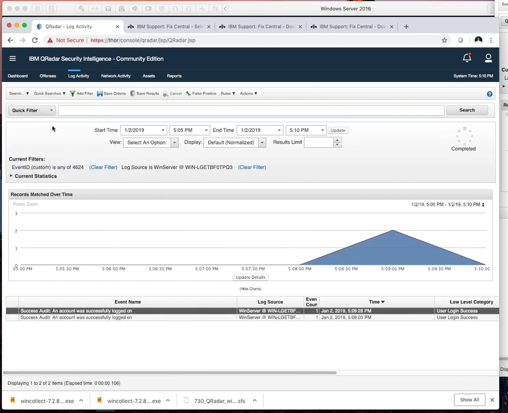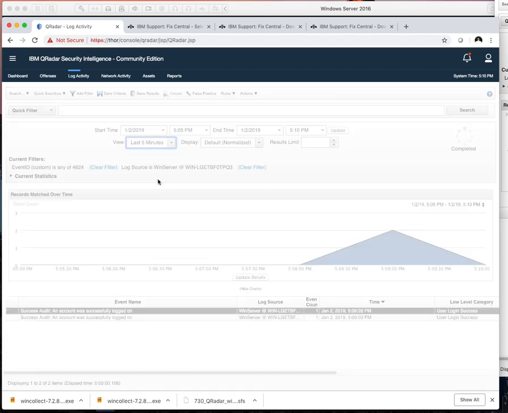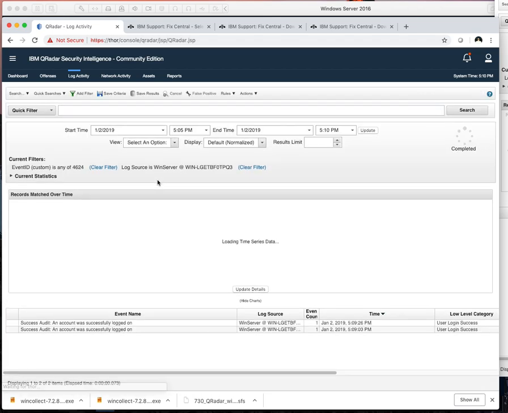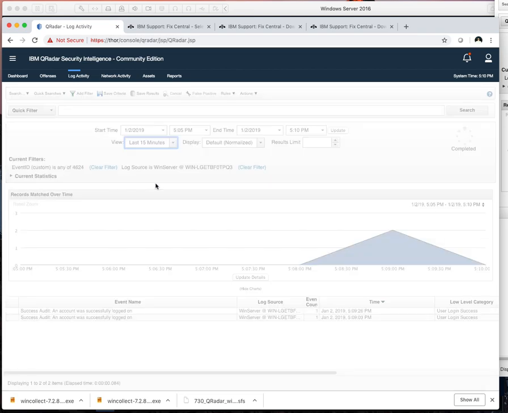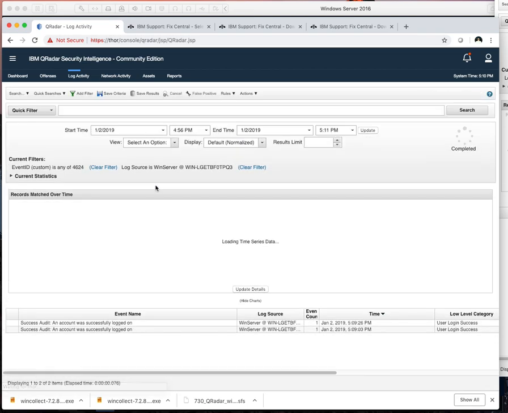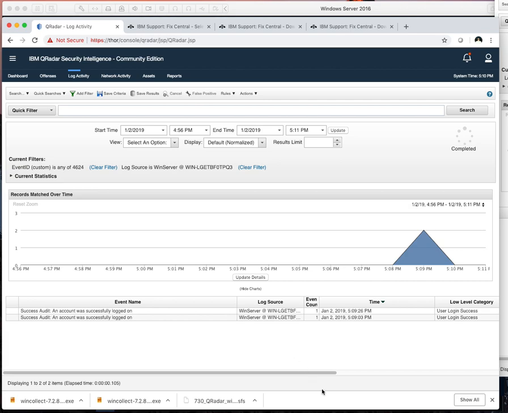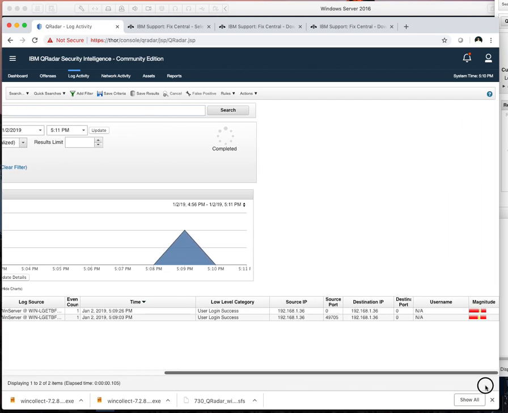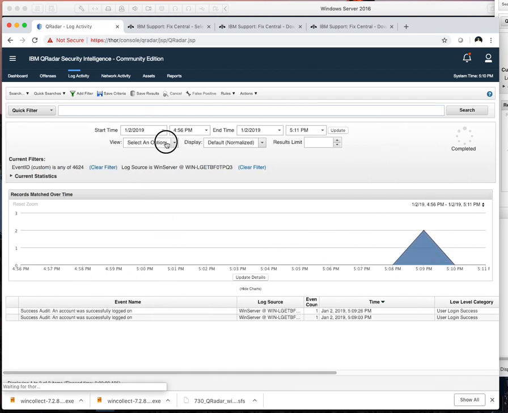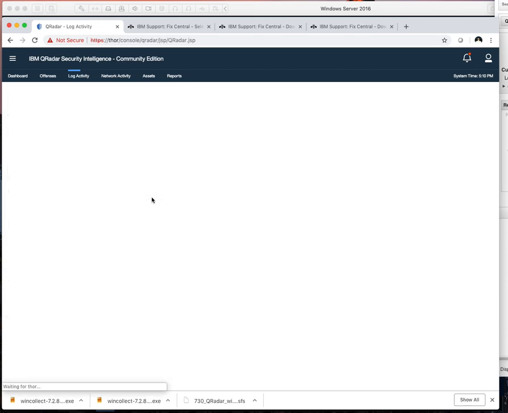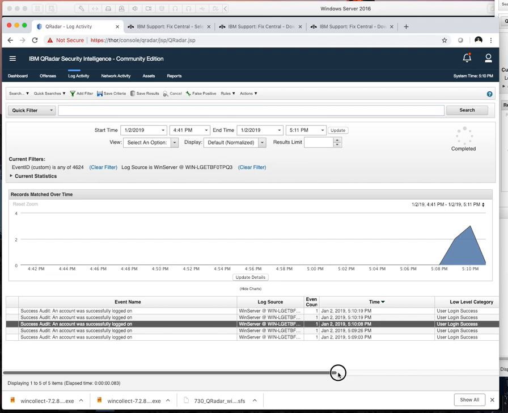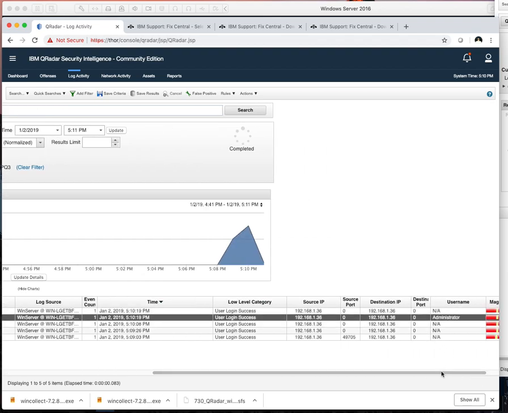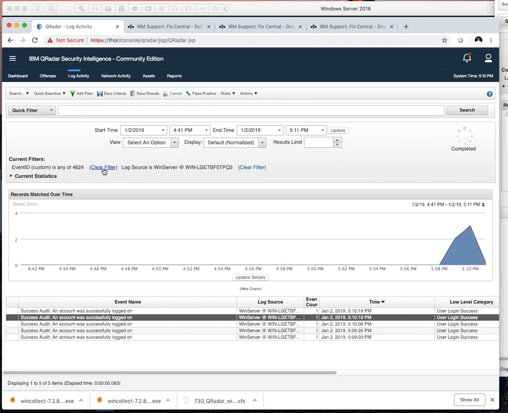We should be seeing ours pop up here momentarily. Might be taking a minute here. Okay, so we got 3 new ones showing up there, and you see 1 for administrator. That's the login we just did.